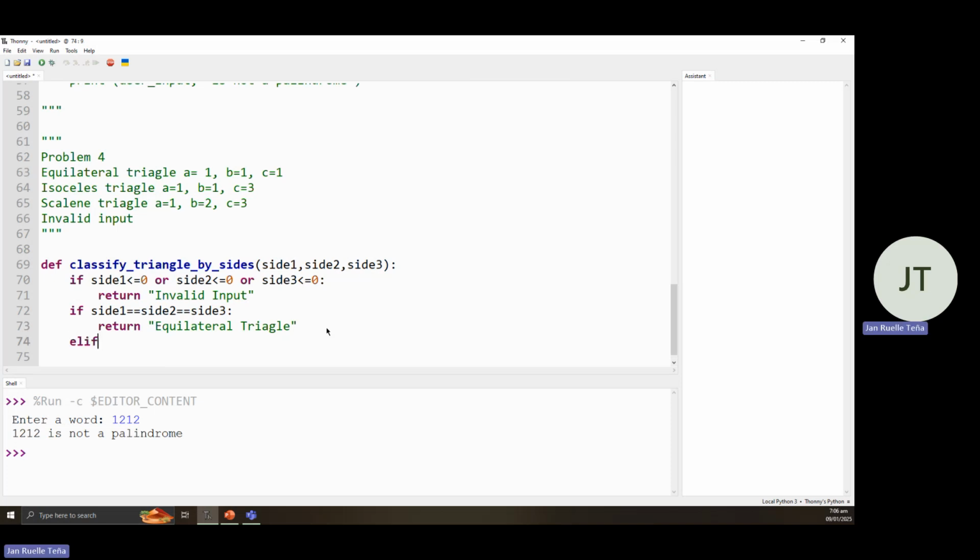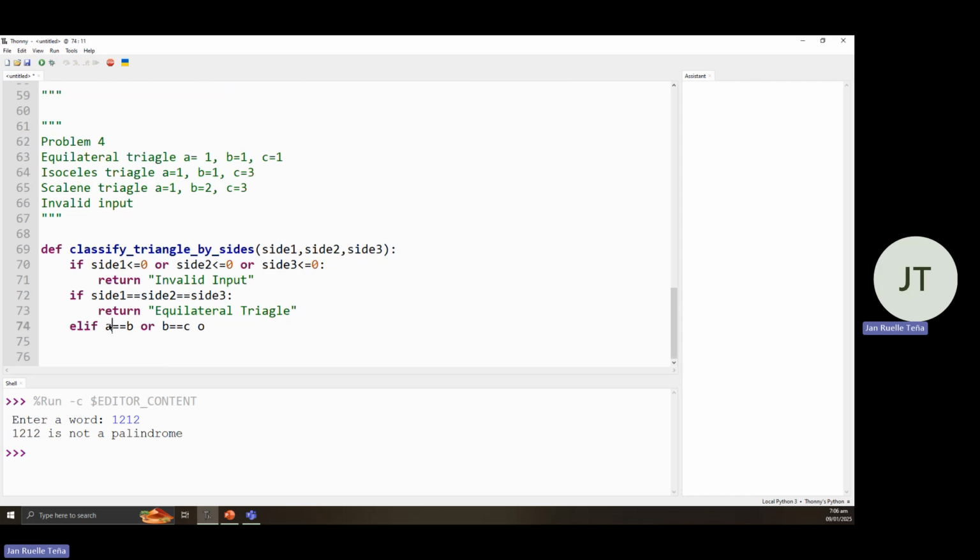Then, else if A is equal to B, or B is equal to C, or, sorry, side 1, side 2, then side 2, side 3, or side 1 is equal to side 3.